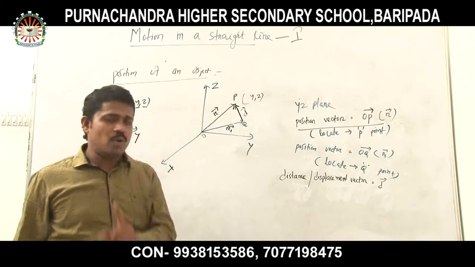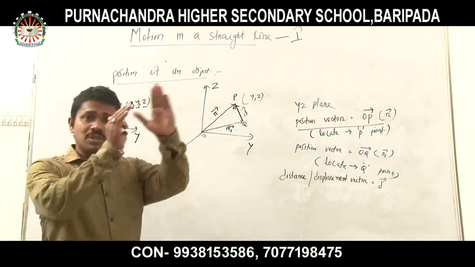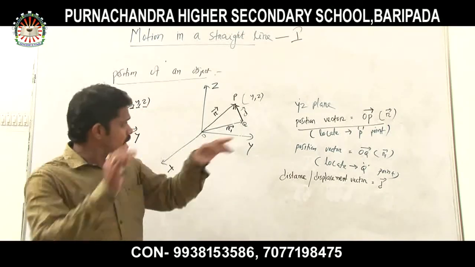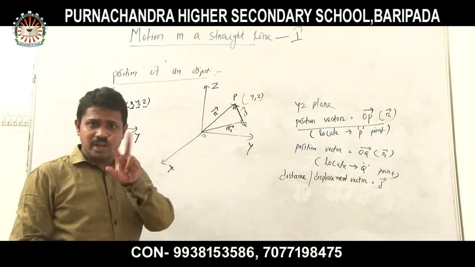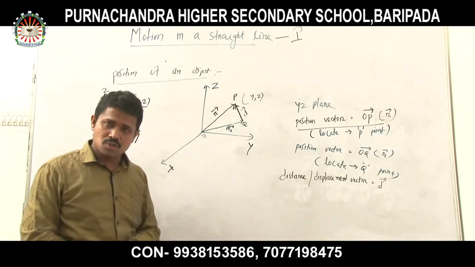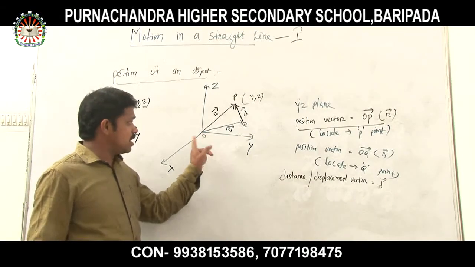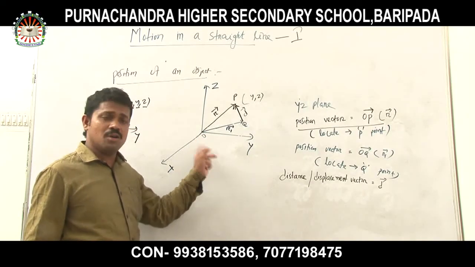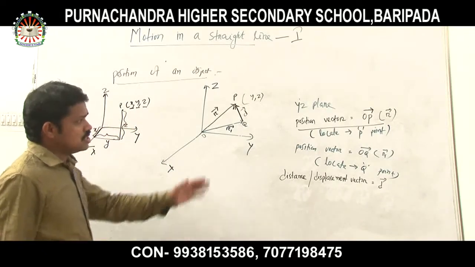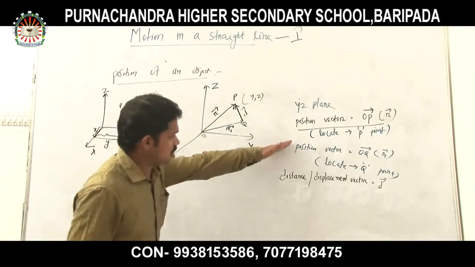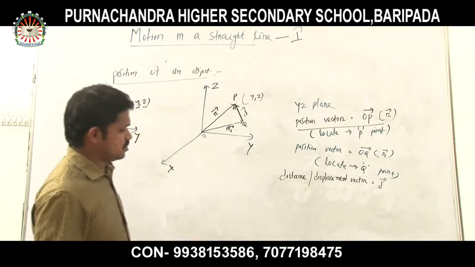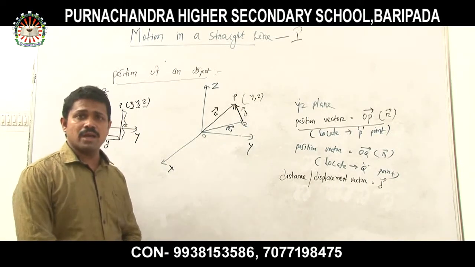Distance vector is required to find out the distance between any two points, with respect to origin. That is very important. So this is the main difference between position vector and distance vector.